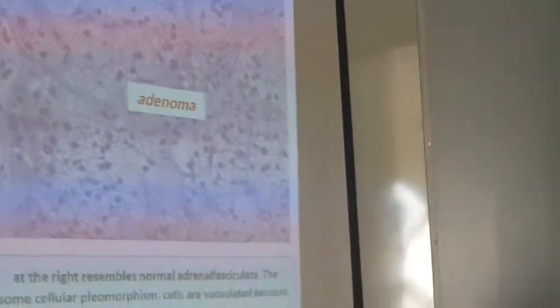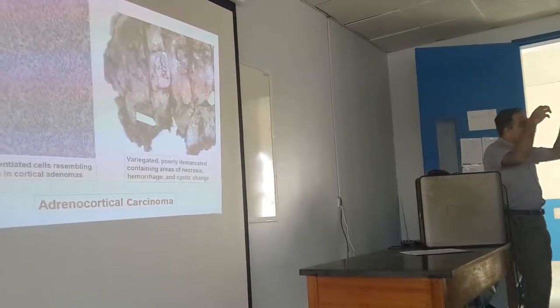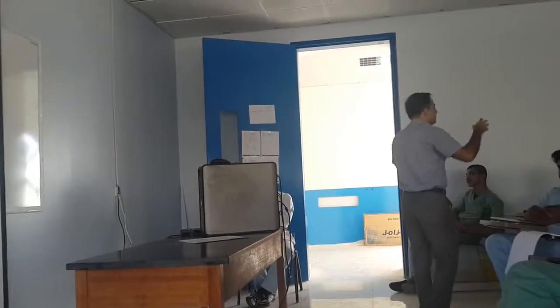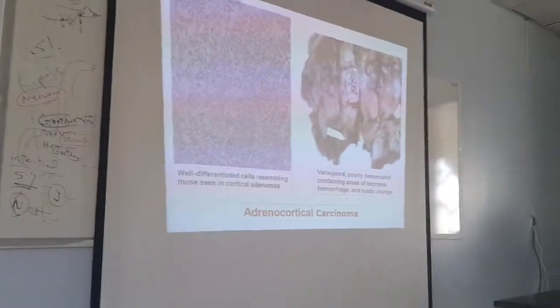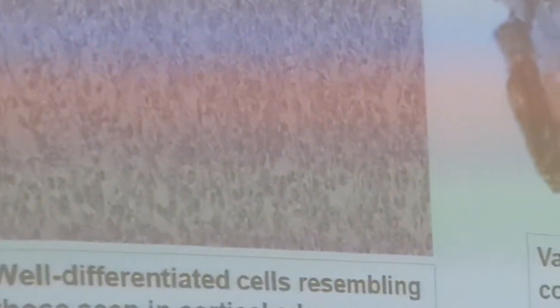Yeah. You can see these nuclei are far apart, more lipid vacuoles are there. But here there is crowding. Crowding is a feature of malignancy. Crowding, loss of polarity, these are the features of malignancy. So there is crowding, more pleomorphism, more variation in size and shape, and you can find mitosis. But this is well differentiated, so less chance of finding mitosis. Okay?